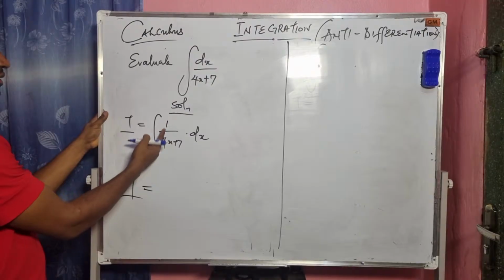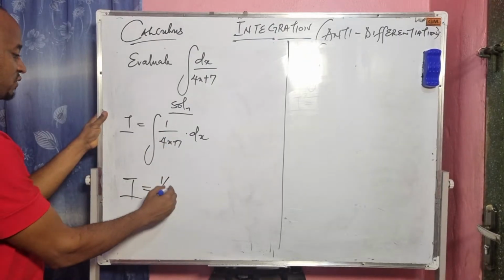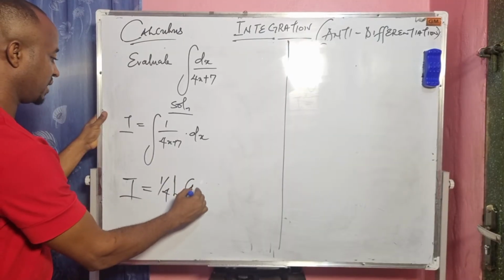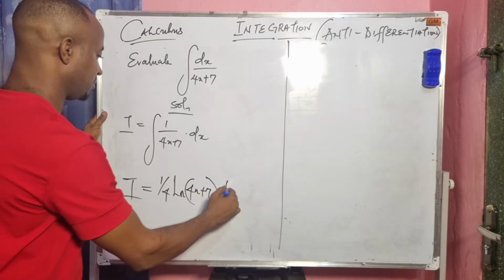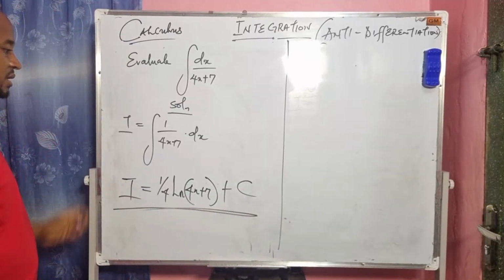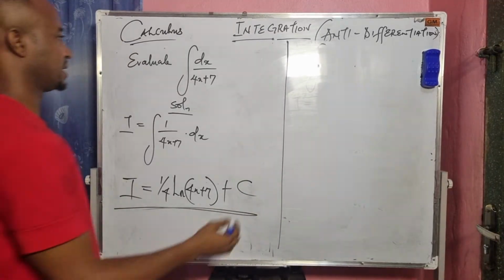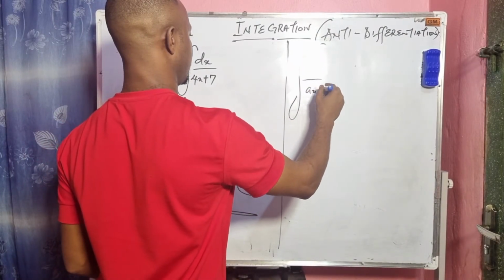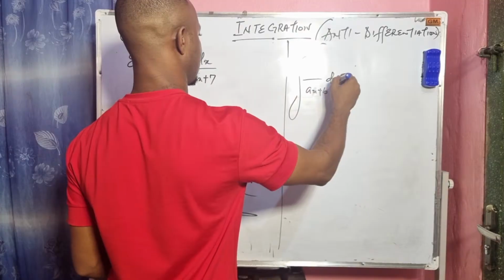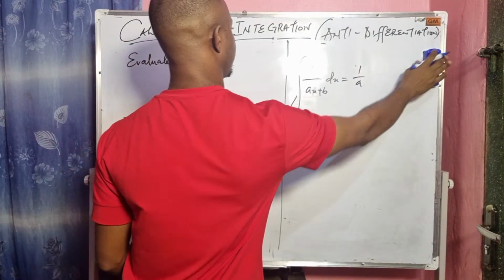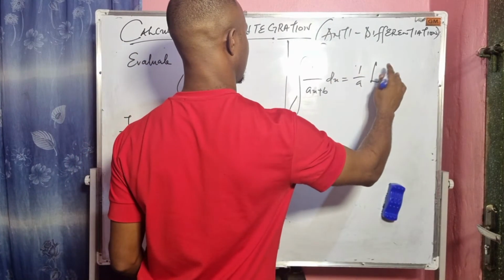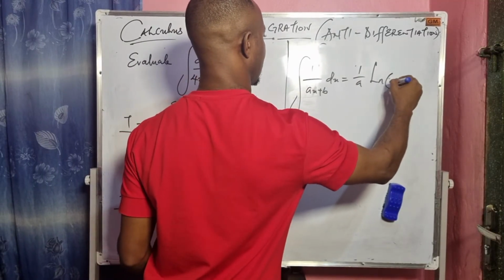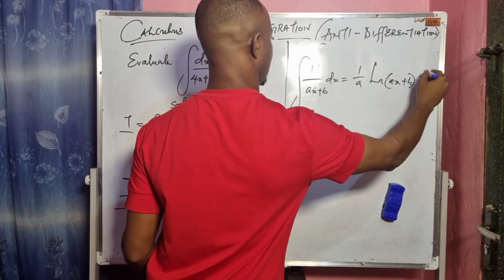The answer will be 1 over 4 ln of 4x plus 7, then plus c. Please take notes. This will be the answer. Now we say that the integral of 1 over ax plus b dx is equal to 1 over a ln of ax plus b plus c.